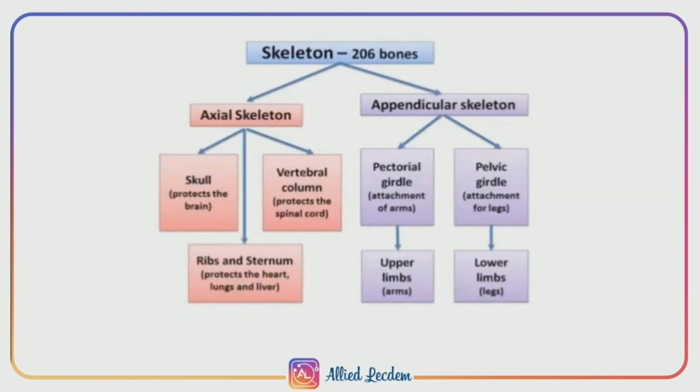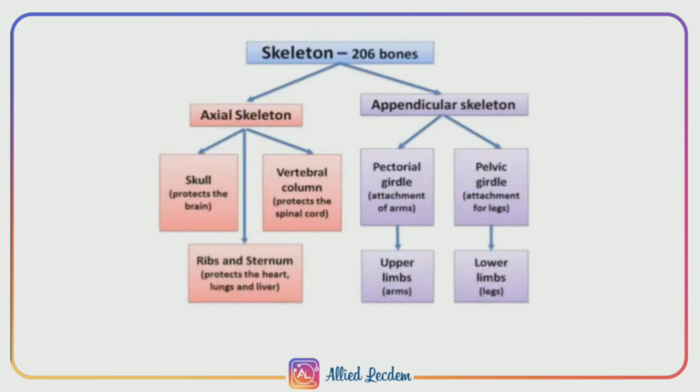Now we will see a short summary of the skeletal system. Our human body consists of 206 bones. On a regional basis it is divided into two types, axial and appendicular. Under axial we have 80 bones, and under appendicular we have 126 bones. Axial is subdivided into skull, vertebral column, ribs and sternum.